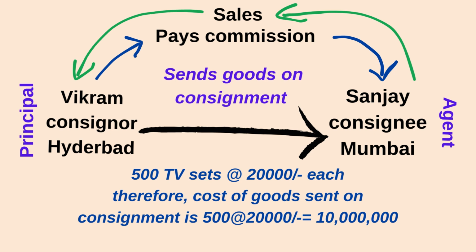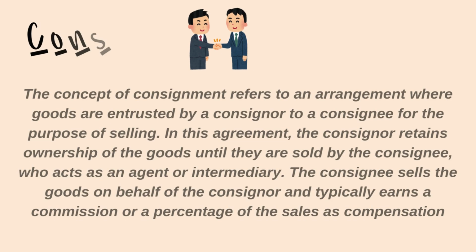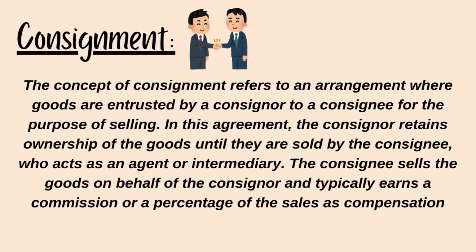Now let's understand the definition of consignment. The concept of consignment refers to an arrangement where goods are entrusted by a consignor to a consignee for the purpose of selling. In this agreement, the consignor retains ownership of goods until they are sold by the consignee, who acts as an agent or intermediary. The consignee sells the goods on behalf of the consignor and typically earns a commission or a percentage of the sales as compensation. I hope you understood the concept.